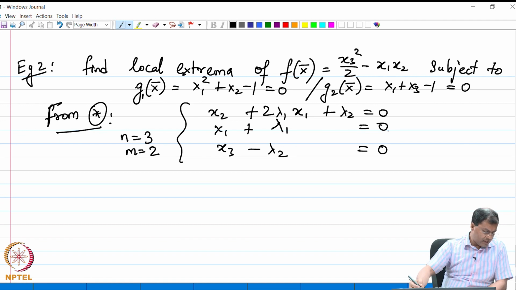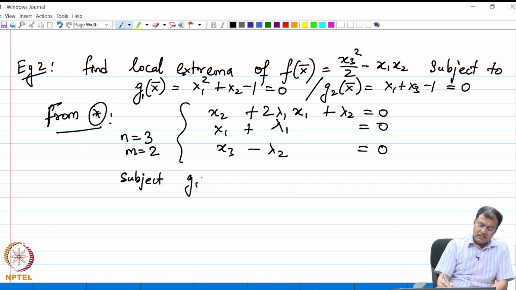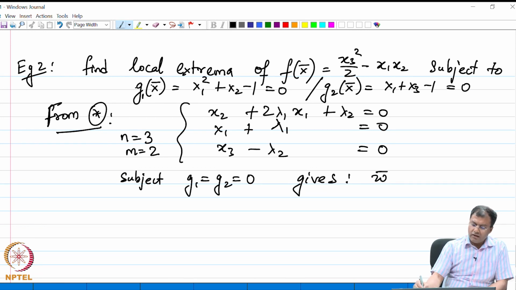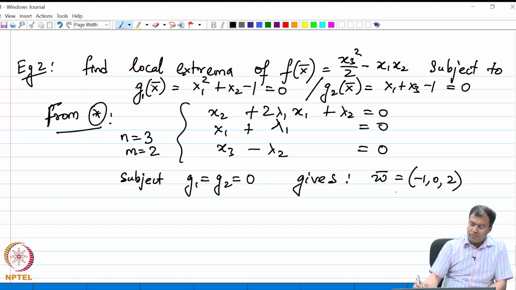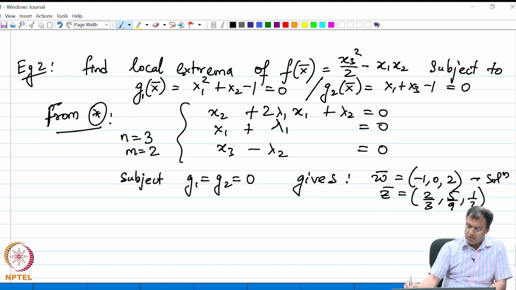So, these are my three equations, and subject to the condition g 1 equal to g 2 equal to 0, I will immediately be able to solve this system. It gives me 2 points. The first point, I am directly writing the answer. The students are asked to check that this is indeed the solution. The first point is this quantity, and the second point is 2 by 3, 5 by 9, 1 by 3. So, these are my solutions.